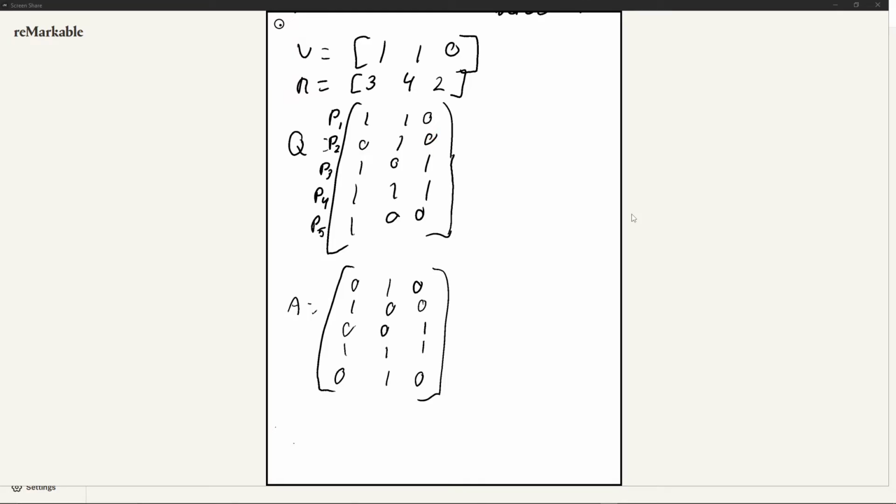Okay, and the relation is the same respective to A. So if the first row in Q is process 1, the first row in A is going to be process 1 as well. So process 1, process 2, process 3, process 4, and process 5. Okay? So how do we determine which of these processes are deadlocked?